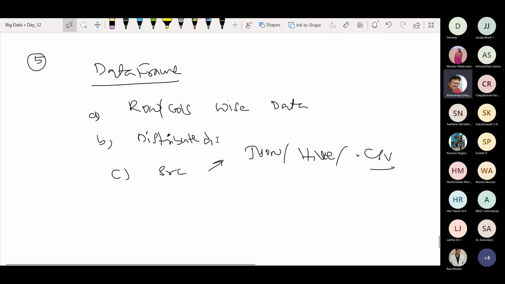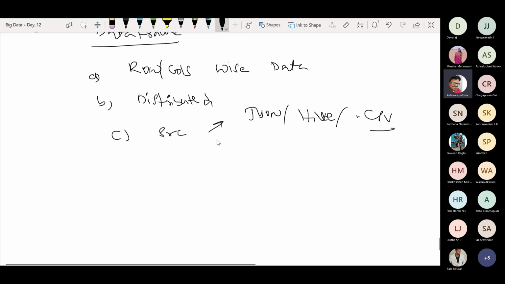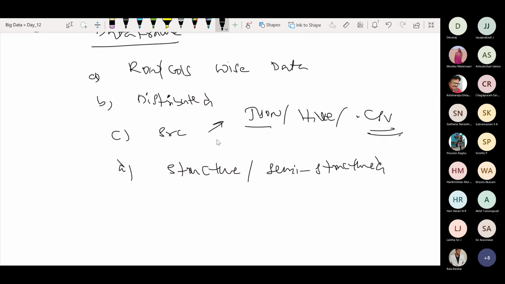All these kinds of data sources I can use. And it also supports structured or semi-structured data processing. I'll give you some examples on JSON and CSV also, friends, which is quite helpful to you.